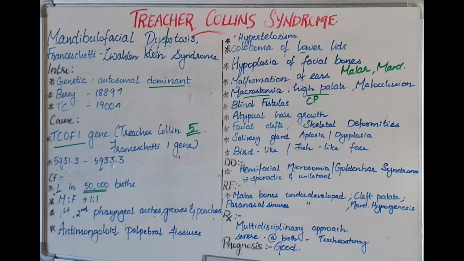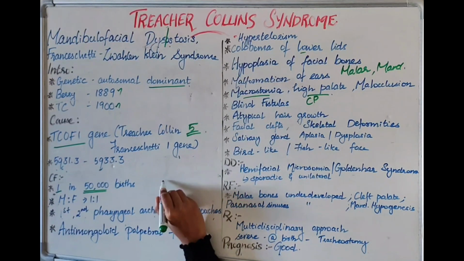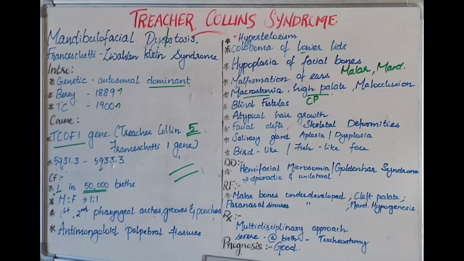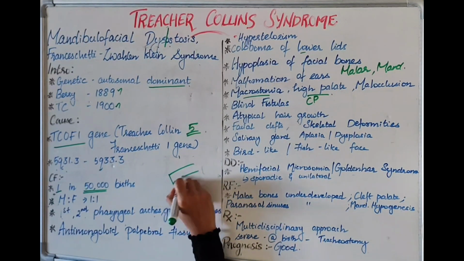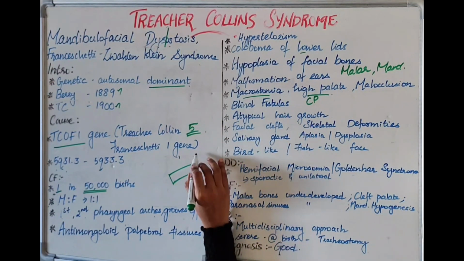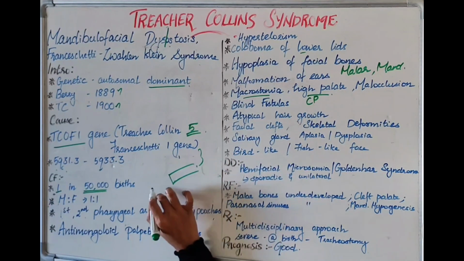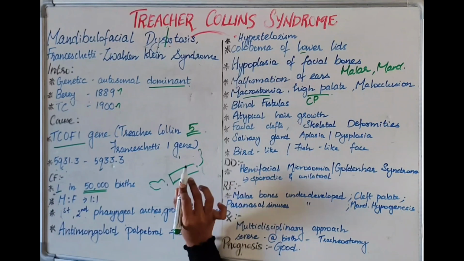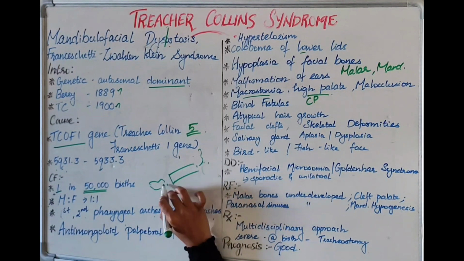Next, blind fistulas. So fistulas means what? An abnormal connection between two organs. When two sides are open, we call it as fistula. When one side is closed, it is called as blind fistula. So here we can see blind fistula between the corner of mouth and angle of ear. Between this we can see blind fistulas.